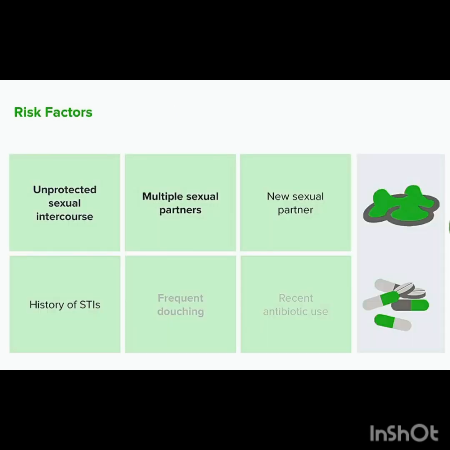So, what are the risk factors for vaginitis? One is unprotected sexual intercourse, having multiple partners, having a new sexual partner, having a history of sexually transmitted infections. Frequent douching increases risk of vaginitis, and recent antibiotic use can increase your risk of yeast infections.